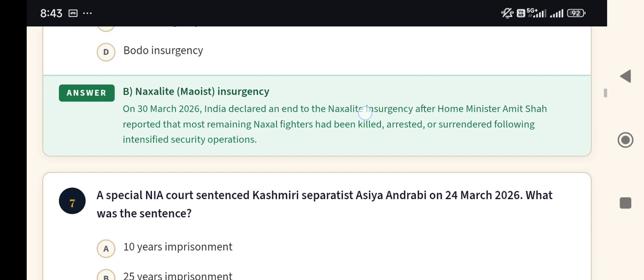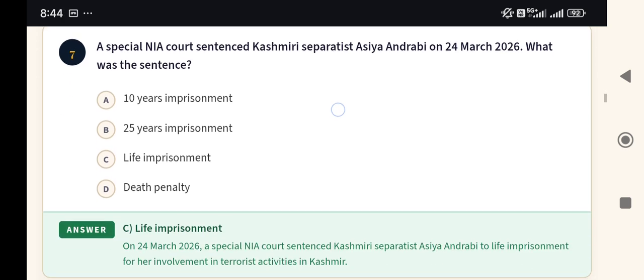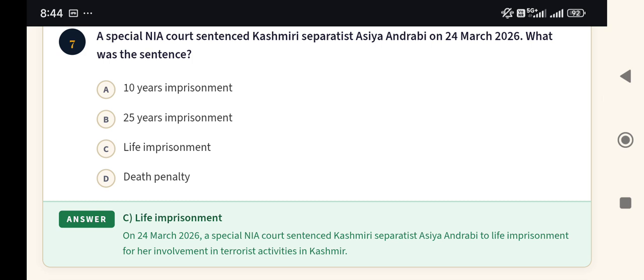Now next, number 7. A special NIA court sentenced Kashmiri separatist Asiya Andrabi on 24 March 2026. What was the sentence? Here the options are 10 years imprisonment, 25 years imprisonment, life imprisonment, death penalty. And the answer should be option C, life imprisonment.